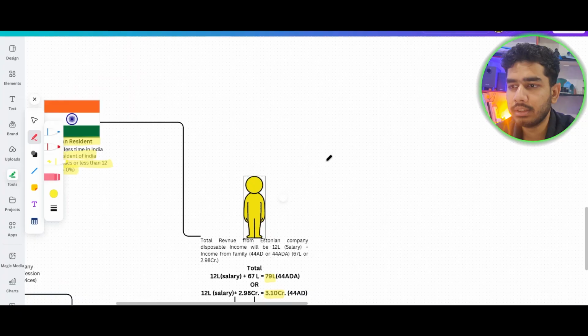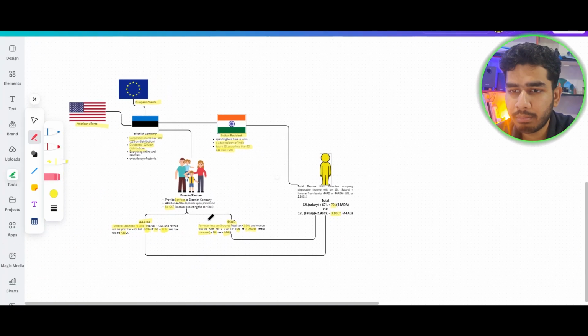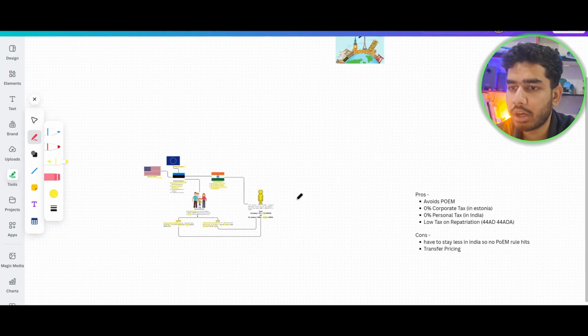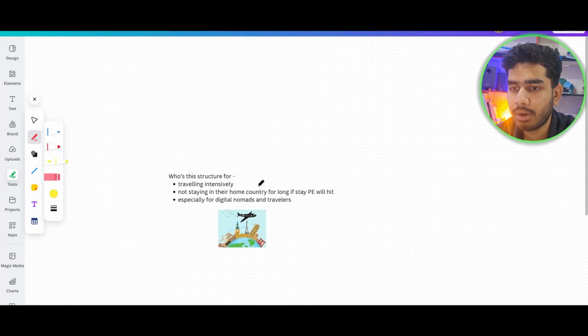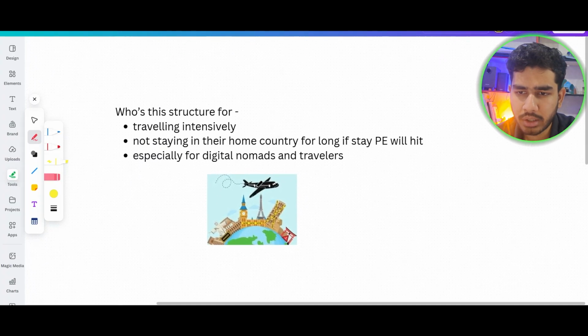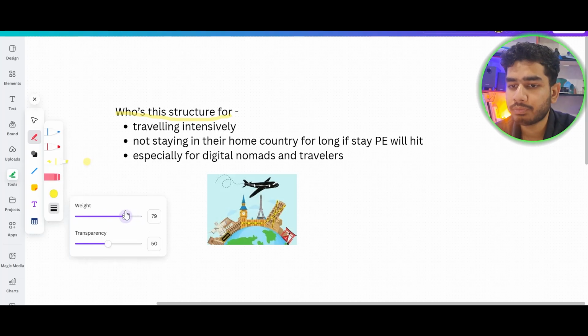But every pro also has some kind of con. They will have some kind of downsides also. So who is this structure actually for? There are a lot of people who say that you have to be this and that. So what is this structure actually for?